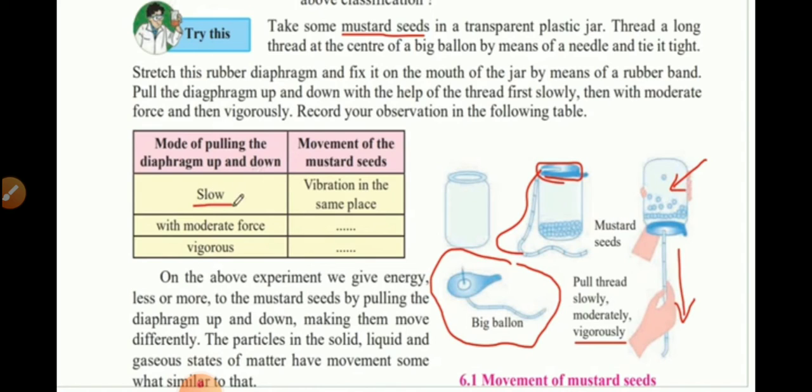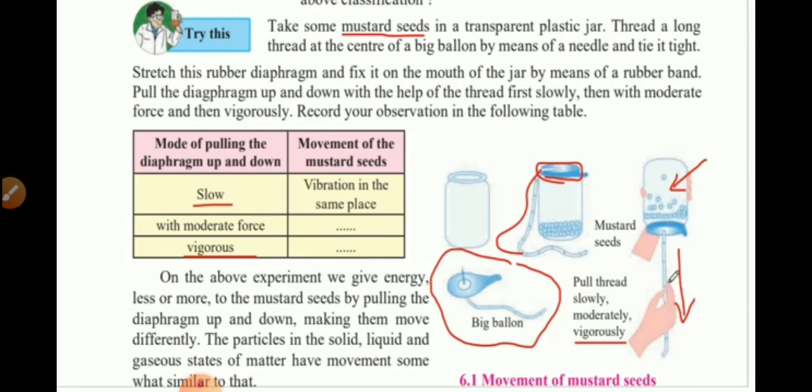First, when you pull it slowly, you will observe that the vibration occurs in the same place. That is, the mustard seeds will move up and down in the same position. Then with moderate force, you will see that they move with more speed and more velocity and more distance up and down. And when you pull the string very vigorously, you will observe that all the mustard seeds move in a lot of random directions. In the above experiment, we give energy less or more to the mustard seeds by pulling the diaphragm up and down, making them move differently.